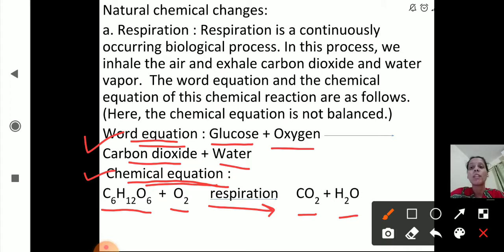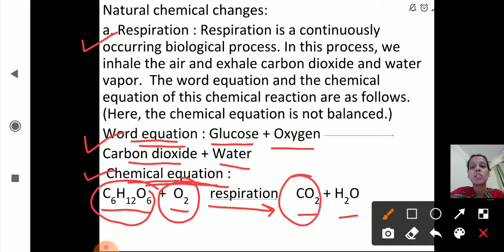Okay, I hope you are clear with this. This is also one type of chemical change which takes place in our body. So this is a natural chemical change. The first one we have seen is respiration. In respiration, oxygen reacts with glucose which is present in our cells, and it gives out carbon dioxide plus water. This is the word equation. And how will we write this as a chemical equation? C6H12O6, that is glucose, reacts with O2, oxygen, which gives out carbon dioxide, CO2, and H2O, that is water. So this is the chemical equation and the word equation.